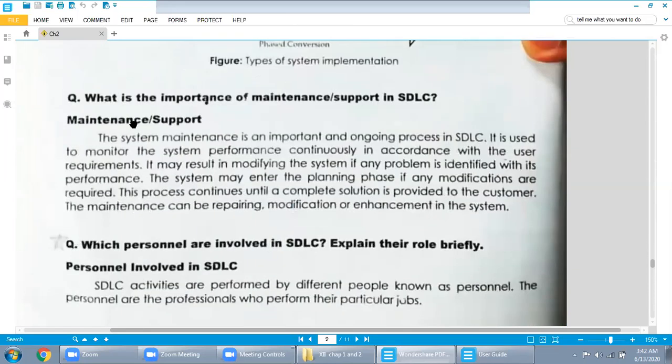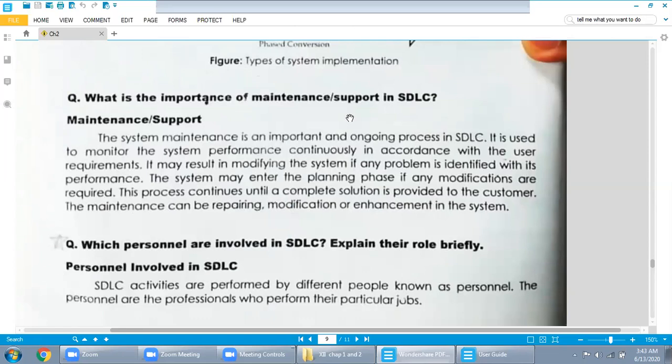Next one, what is the importance of maintenance support in SDLC? One is testing and another one is maintenance. Testing is before implementation and maintenance is after implementation. Let me give you an example. Testing is the process where, while you are developing the project, you check for errors during development time. This process is called testing.